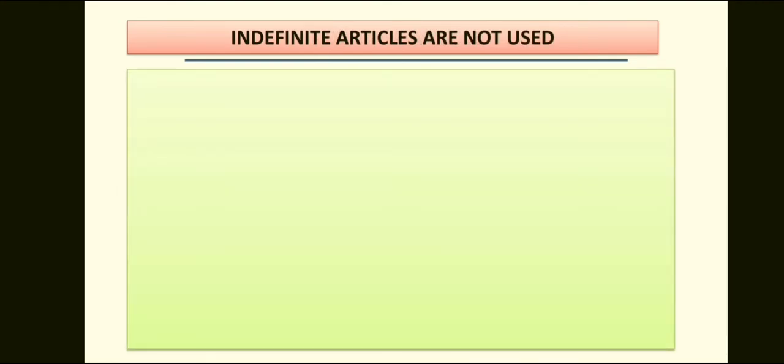Indefinite articles are not used before proper nouns in general. For example, my name is Rita, not a Rita. Before abstract nouns. For example, the price of sin is death, not a price of sin is a death.